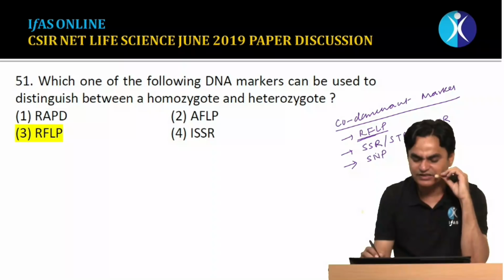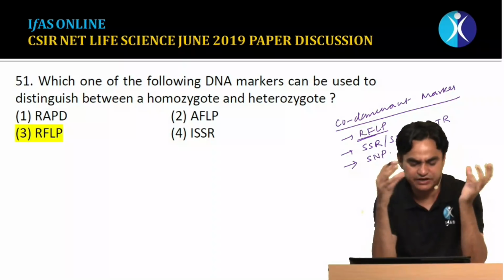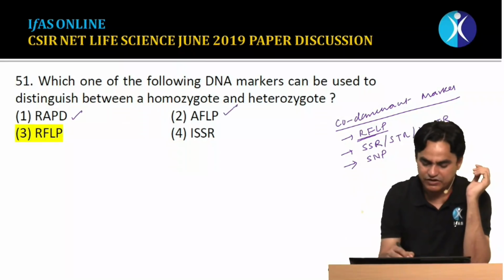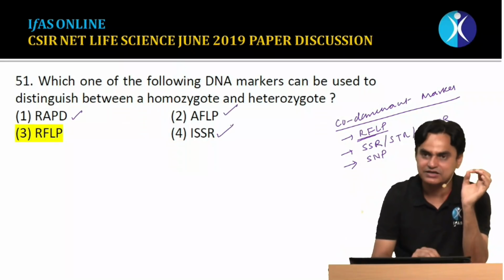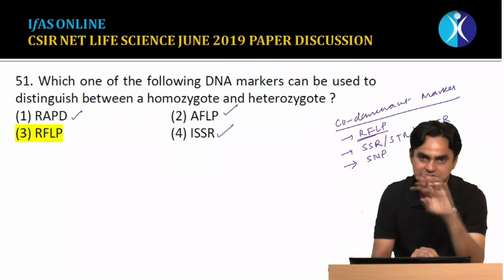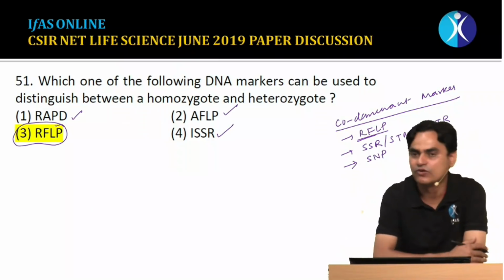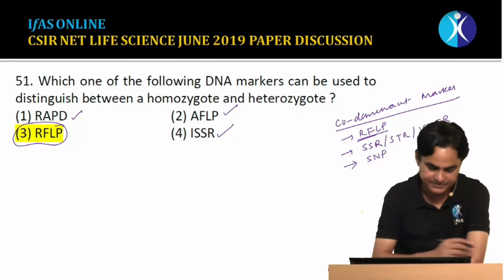These codominant markers are able to distinguish between homozygotes and heterozygotes. RAPD and ISSR are dominant markers. They cannot distinguish homozygotes and heterozygotes. Out of these choices, RFLP is the only codominant marker.